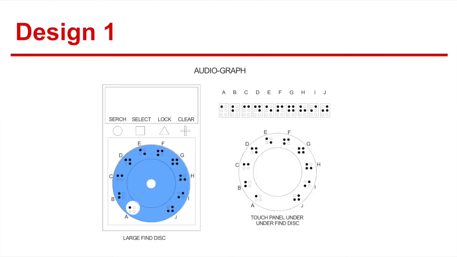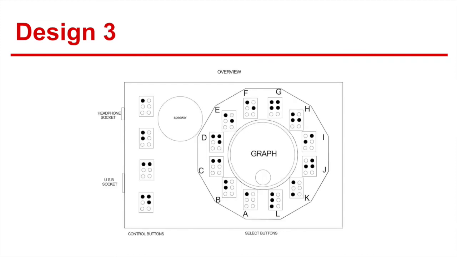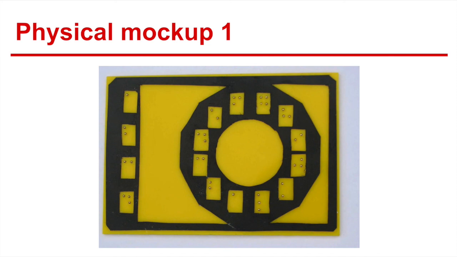For the future, we've designed some alternative front panels for the device. These designs use a circular touchpad with braille markings and also provide other buttons that provide features that we missed in the original design. We also made a physical mock-up of using the braille so that we can explore the effectiveness of this as a technique.